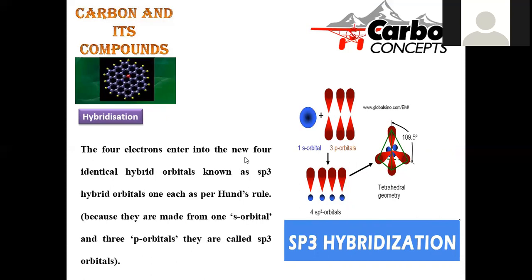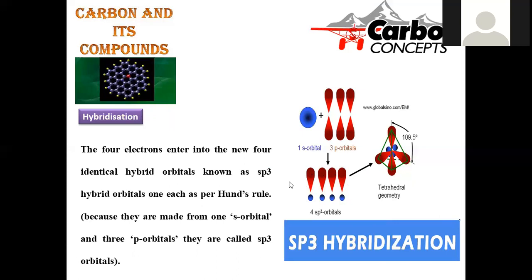And 4 electrons enter into the new 4 identical hybrid orbitals. So here these hybrid orbitals are acquiring electrons in these lobes. Now each sp3 hybrid orbital is occupying 1 electron. This is in accordance with Hund's rule. In order to fill the electrons, we have to obey Hund's rule as well as the Aufbau principle. Everything is followed. What is Hund's rule? After giving 1 electron in each degenerate orbital, only then is pairing of electrons possible.